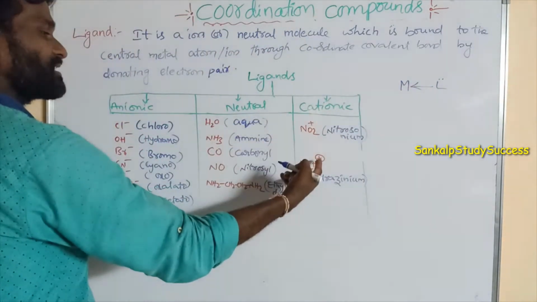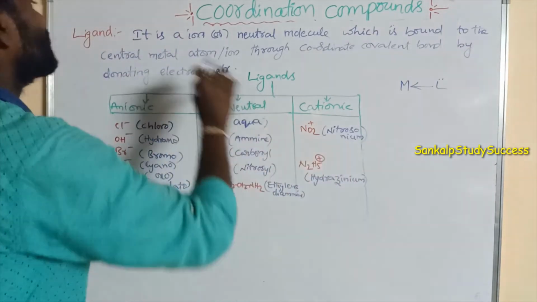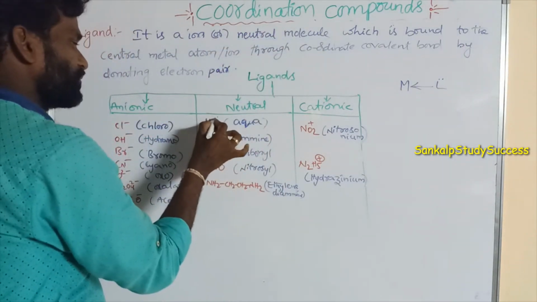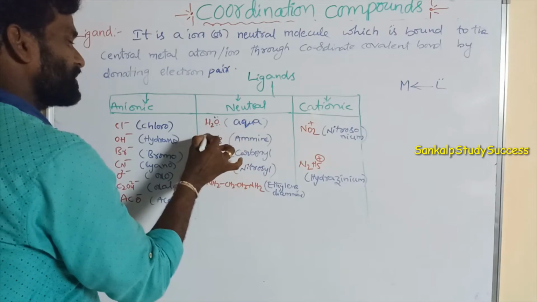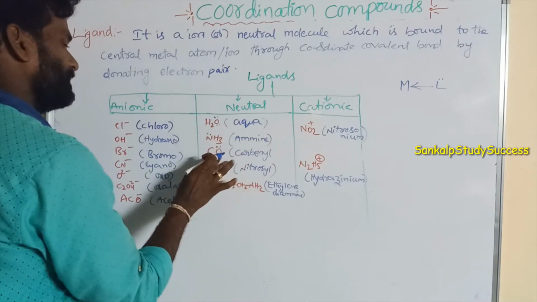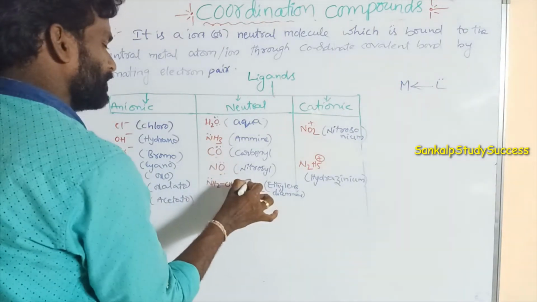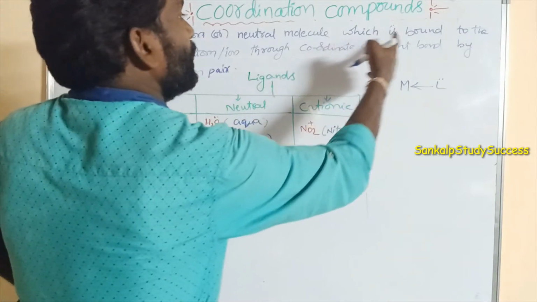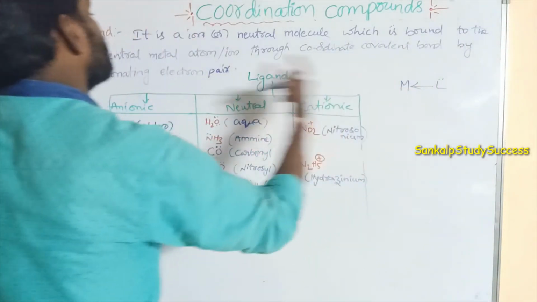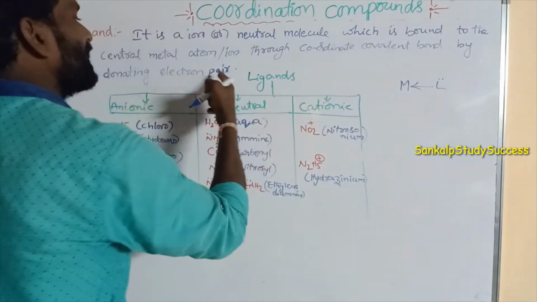So these are positive ions, these are negative ions, and these are neutral molecules. These are ligands. So these are the neutral molecules which are bound to the central metal atom, M, or ion, through a coordinate covalent bond by donating an electron pair.